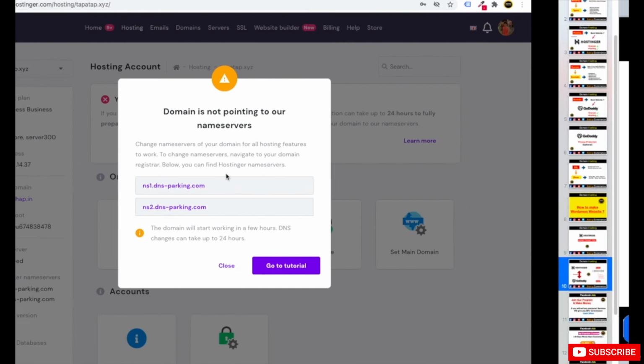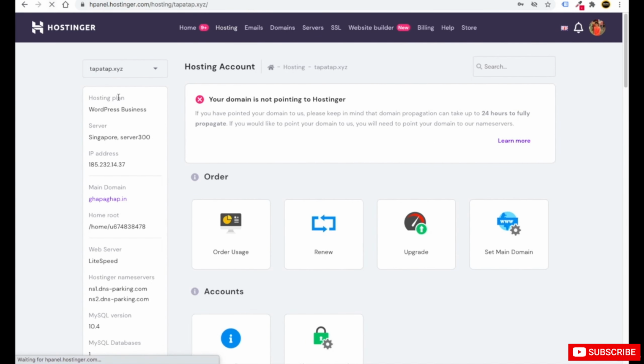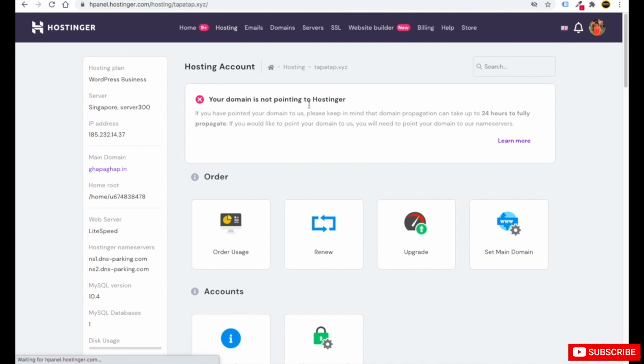Okay, so if you again go to hosting, just click on close, and refresh your Hostinger account once more. Still it is not pointing, but do not worry, it will point after 5 minutes or maybe 30 minutes, or it can take 24 hours. Here you can see they have written, if you have pointed your domain to us, please keep in mind that domain can take up to 24 hours to fully propagate. We have already pointed our domain to their name servers, so it will take a maximum of 24 hours. Right now you do not need to worry.